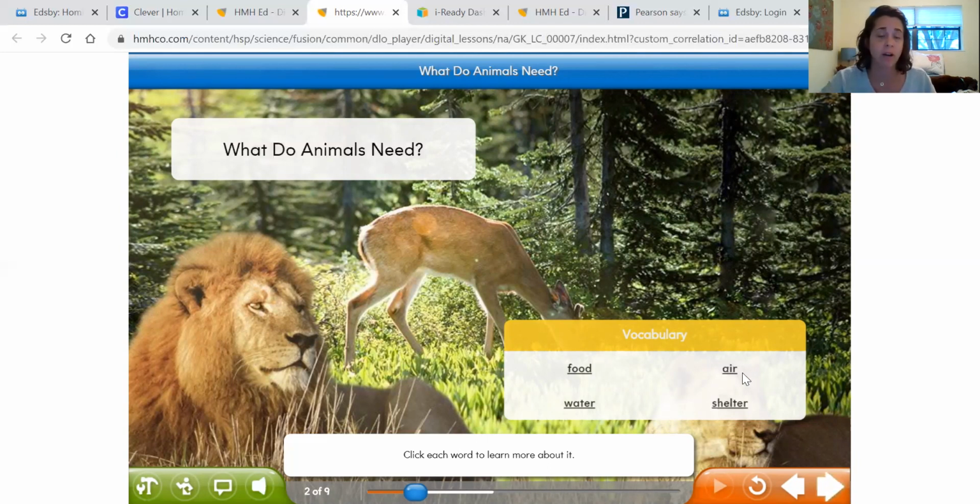We all need air. We've learned that the leaves give us oxygen, helps us breathe. Water. We need water. Plants need water. They need water to give them energy too. And shelter. It's a place like our houses are shelter. We need shelter from a storm, from weather, to keep us safe. And that's what they need. And we're going to be learning about animals' needs.